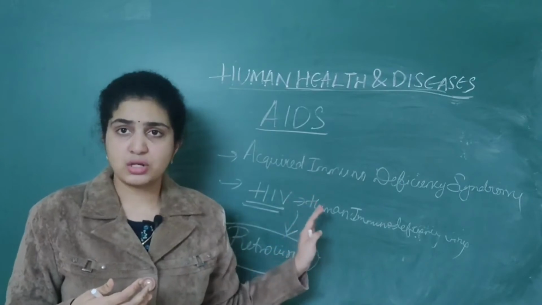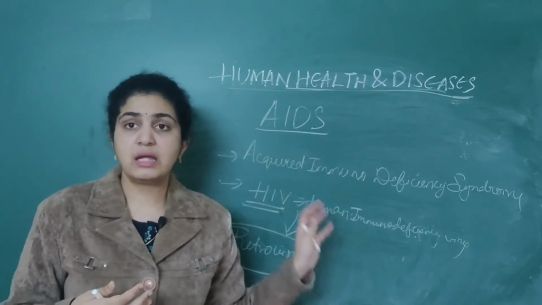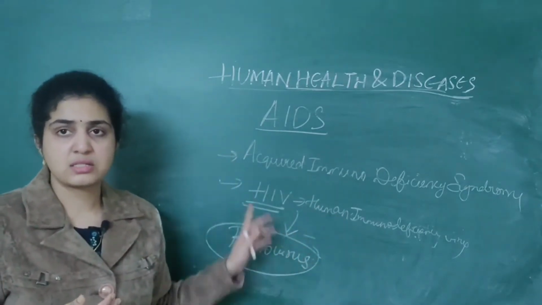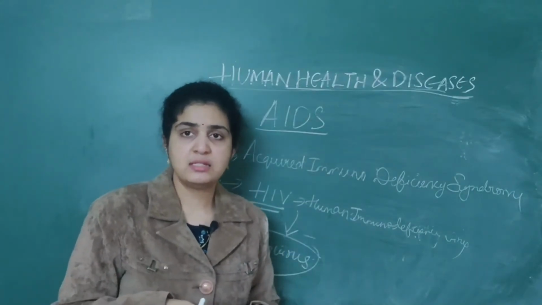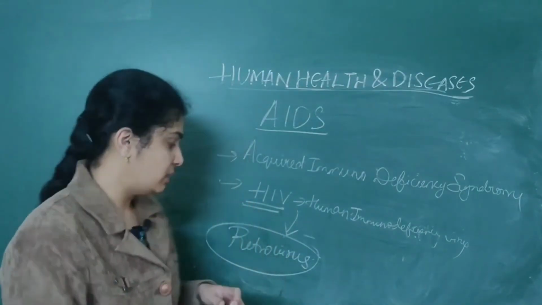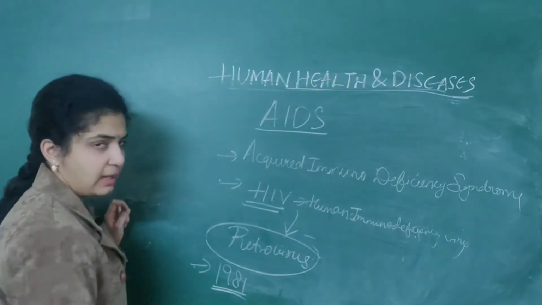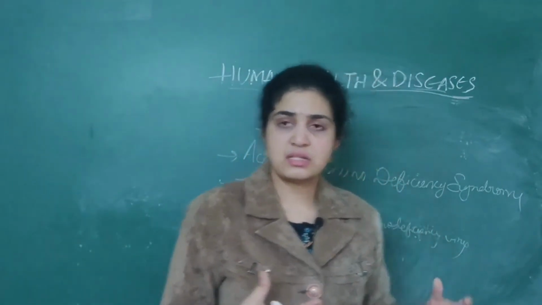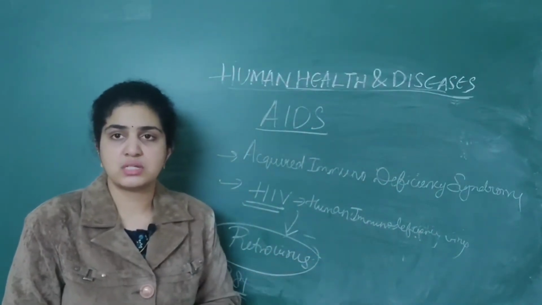Like that, for AIDS also there is the HIV virus, but it comes under a group of viruses that is nothing but retrovirus. So I want you to be very clear in this aspect. AIDS was first discovered in the year 1981. In 1981, it was identified in a human as AIDS, and it is a highly fatal disease. There is no cure for this disease.